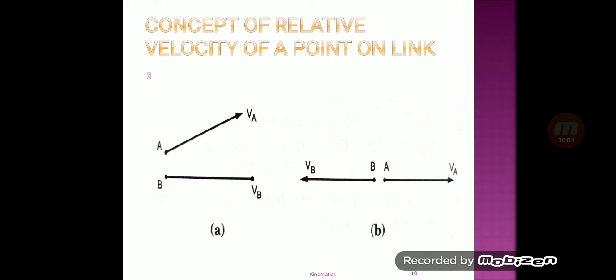Now let us consider that a particle A moves with absolute velocity Va with reference to a fixed or stationary object like a wall or a floor or a frame of a mechanism, and another particle B with an absolute velocity Vb.